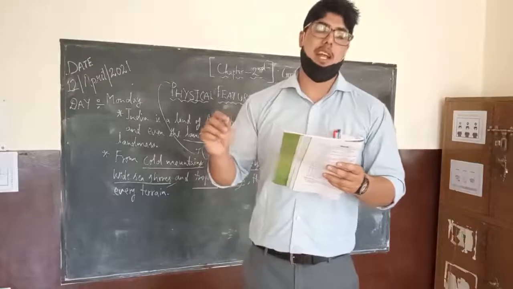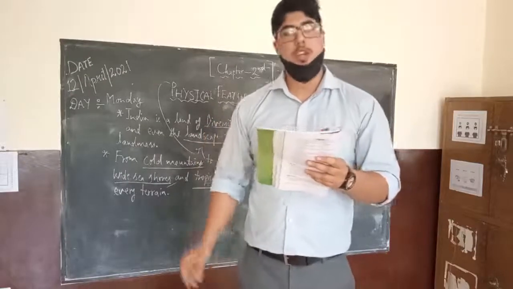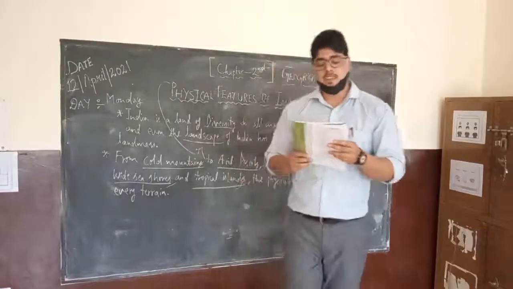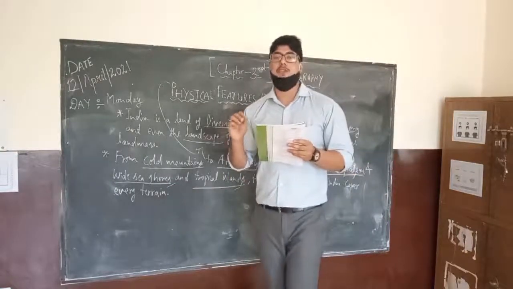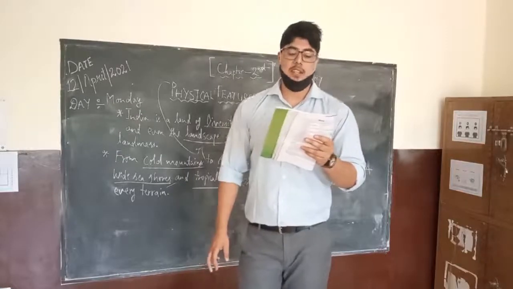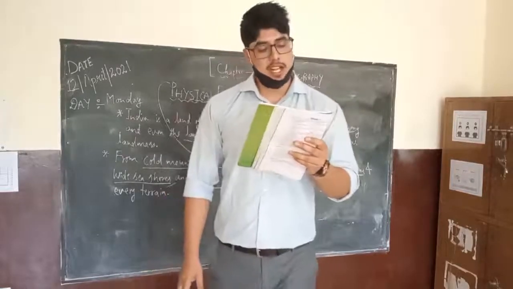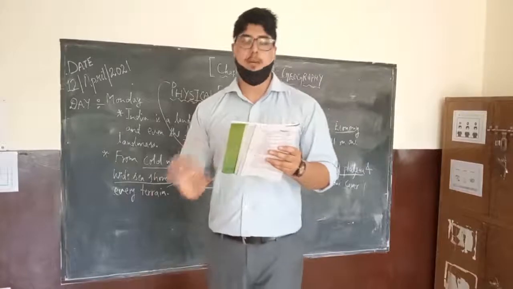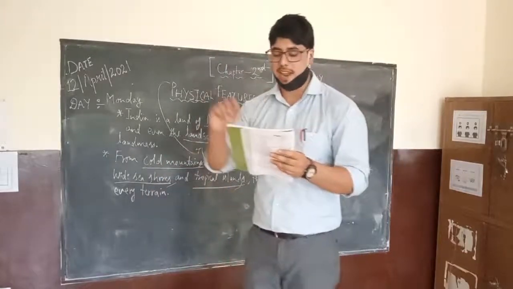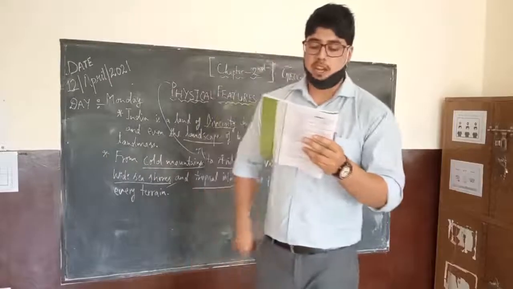And the example and the meaning of terrain I have told you. If you want, you can write it in your book also. I am explaining it: a stretch of land. Terrain means a stretch of land, especially with regard to its physical features. Okay, so this is the meaning of terrain. So do not be confused, and write it in your book as well. Underline this word. What kind of terrain do you live in?